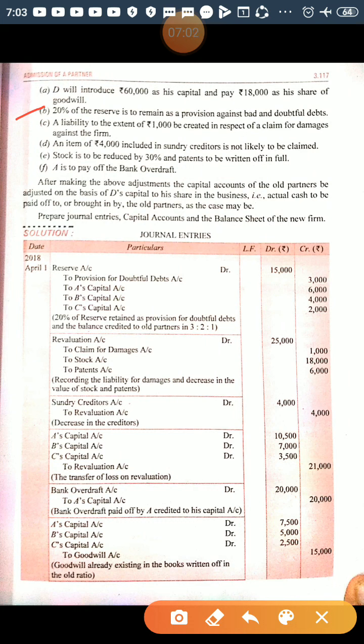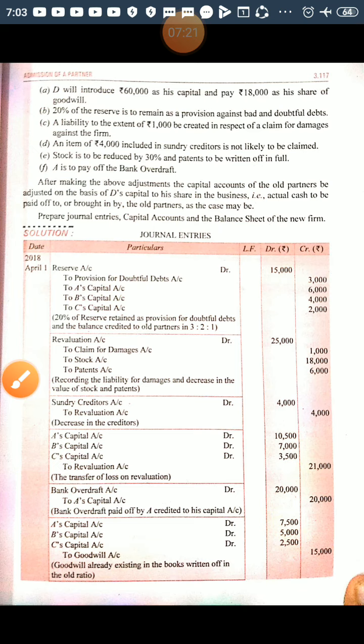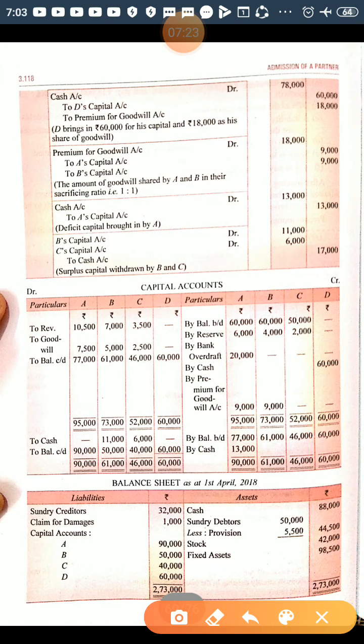So the journal entry will be: Reserve account debited with 15,000. 30% we will transfer to provision for doubtful debt, that is 3,000, and the rest amount, that is 12,000, will be shared by old partners in their old ratio. So in the partners' capital accounts you will show the reserve as 6,000, 4,000 and 2,000, and in the balance sheet you will show the provision.